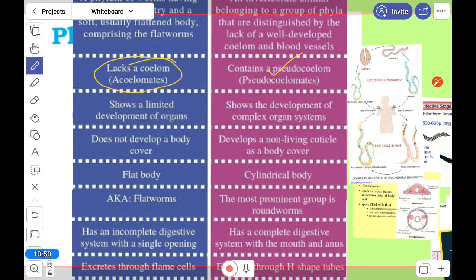Platyhelminthes show limited organ development, but here the organ system is there and complex, and we have seen the reproductive system is very much developed. Here it is a flat body, here a cylindrical body.